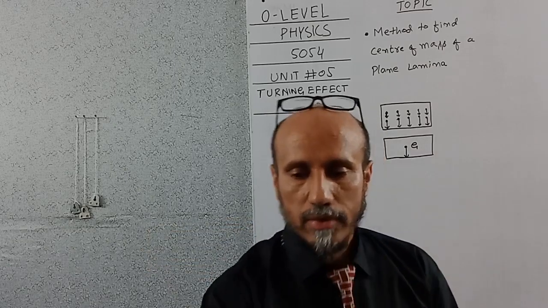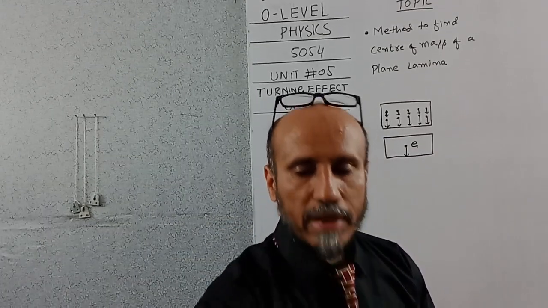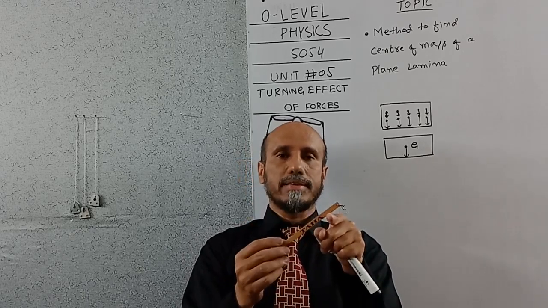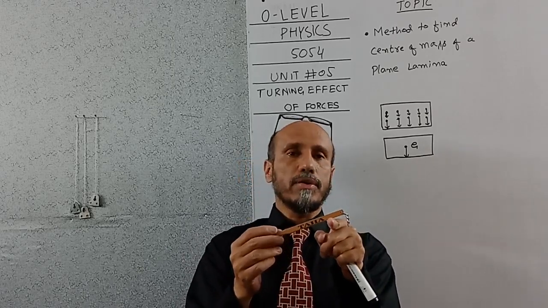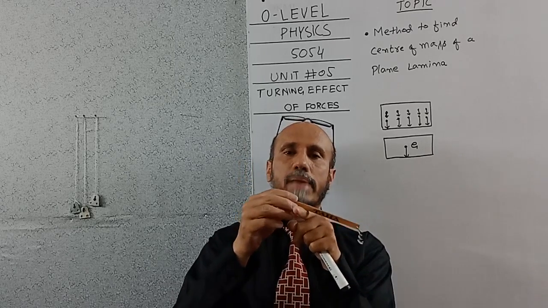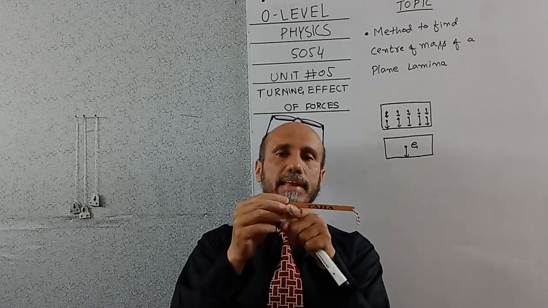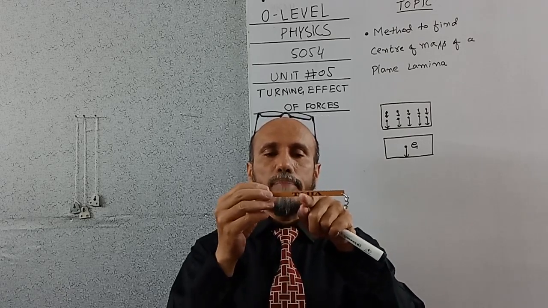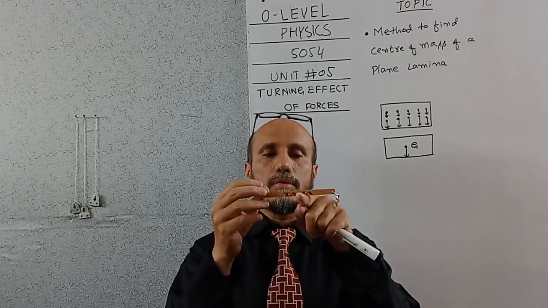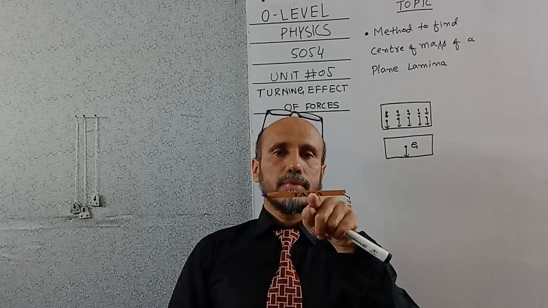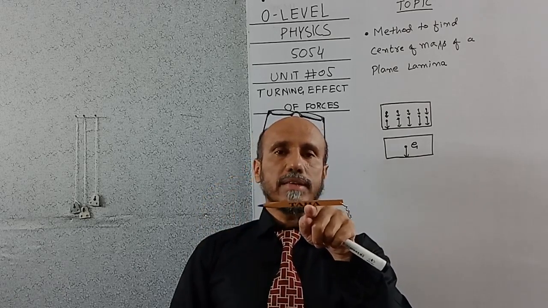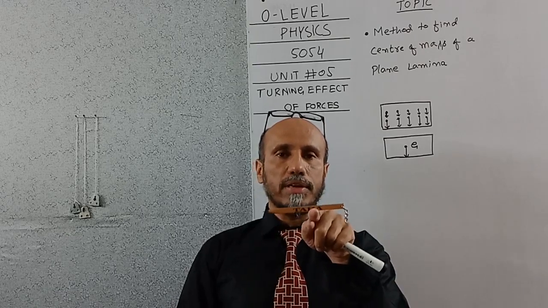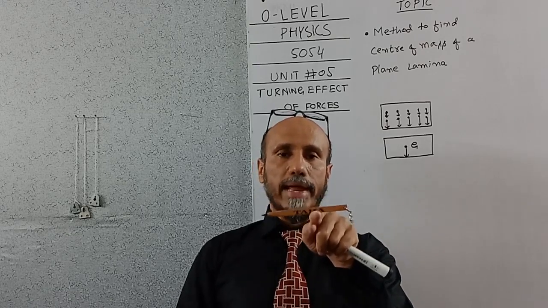Likewise, if I have this ball point in my hand, I am going to balance it. Is it balanced? No. So this will not be its center of gravity. Is it balanced? No. This can never be its center of gravity. Now gradually I am going to balance this ball point. Look at this. Is it balanced? Yes. So the point where it is balanced is called its center of gravity or center of mass.